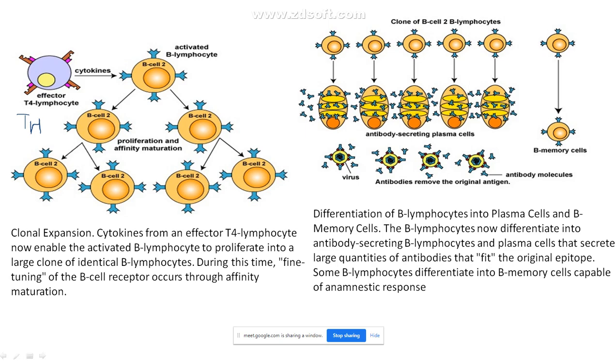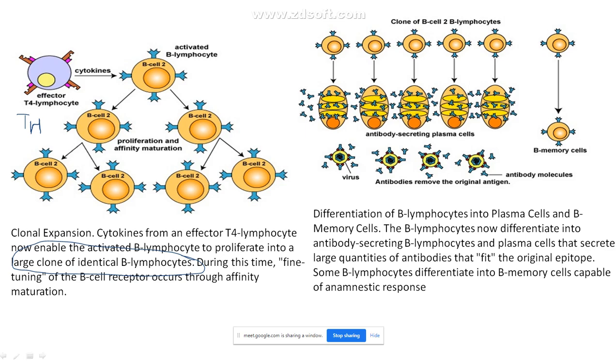From naive cell it has become matured now. Okay, it has become matured now, and you can see that from few cells I will get many types of B cells. Okay, the cytokines from an affected T4 lymphocytes now enable the activated B lymphocyte to proliferate into a large clone of identical B lymphocytes. This will come for 2 marks. What is a clone? During this time, fine tuning of B cell receptor occurs through the affinity maturation. Now they are so finely formed that they can go and exactly bind to that particular type of antigen which is going to cause an infection in me.